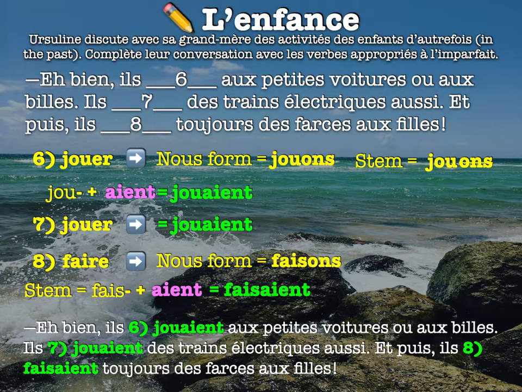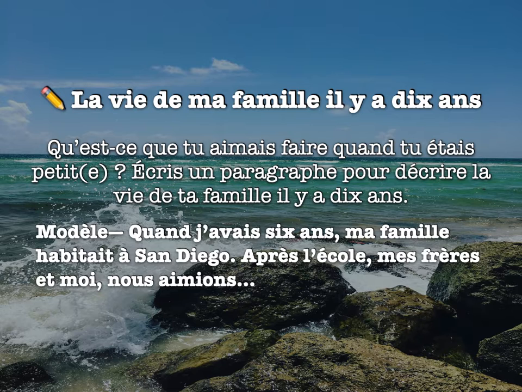Hopefully that wasn't too difficult. I'm going to give you one more round of practice. This is one of those that you're going to write out on your own and then you'll email in to me. So, la vie de ma famille il y a 10 ans. Qu'est-ce que tu aimais faire quand tu étais petite? Écris un paragraphe pour décrire la vie de ta famille il y a 10 ans. So, what did you like to do when you were little? Write a paragraph to describe your family 10 years ago.